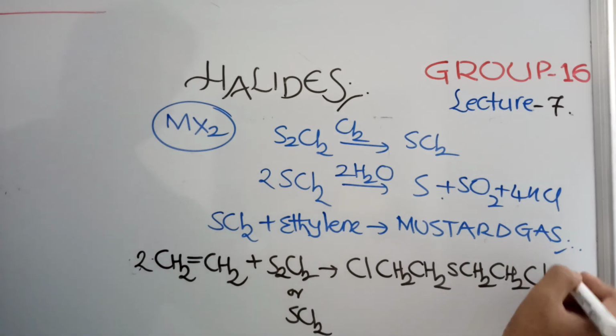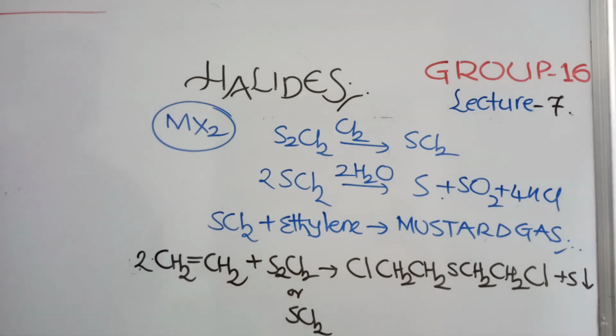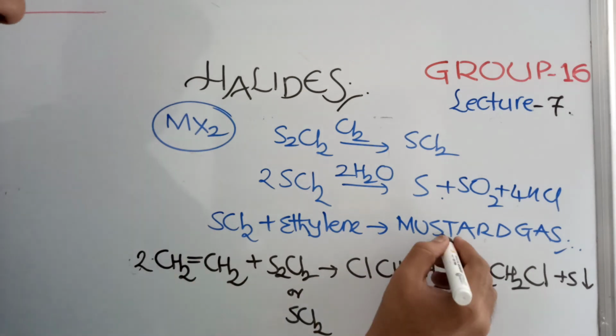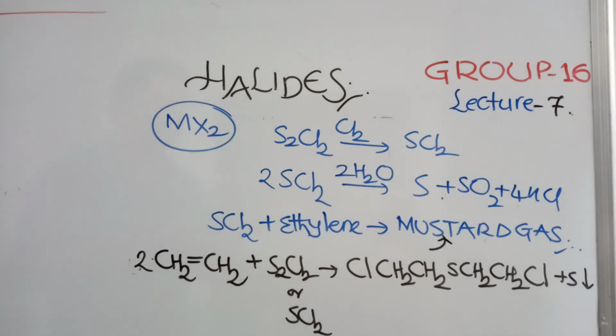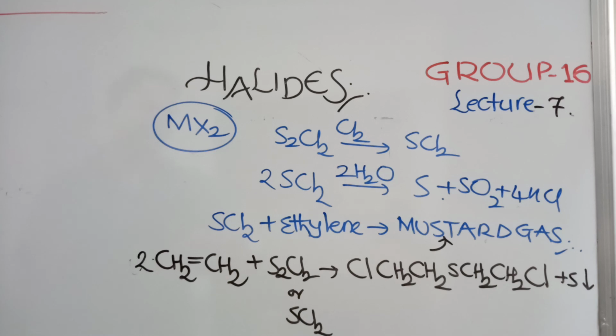If it is S2Cl2, sulfur will be formed here as a precipitate. If it is SCl2, no sulfur, direct joining. And this compound is called mustard gas, beta,beta'-dichloro diethyl thioether, with 2 chlorines present. Very special reaction with SCl2 or S2Cl2.